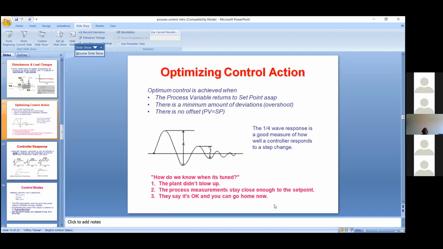You see, if the first cycle is 4, the next cycle should go only 1. That is called quarter wave response. It is a good measure: if we achieve a quarter wave response, then we can say the controller is properly tuned.